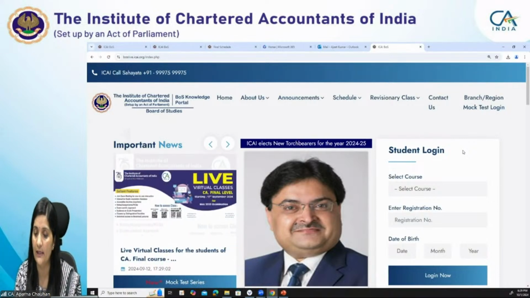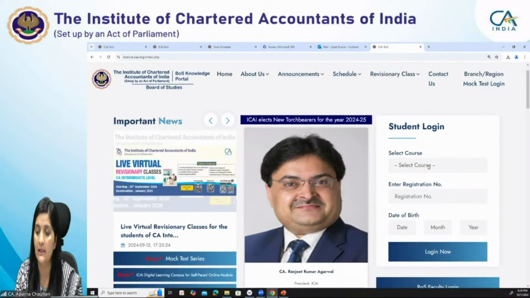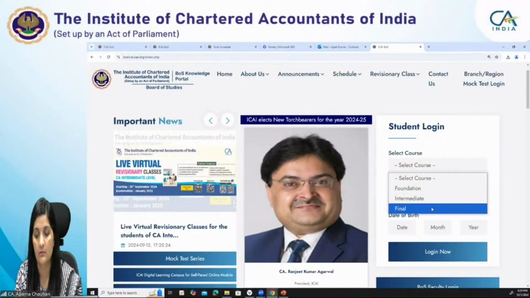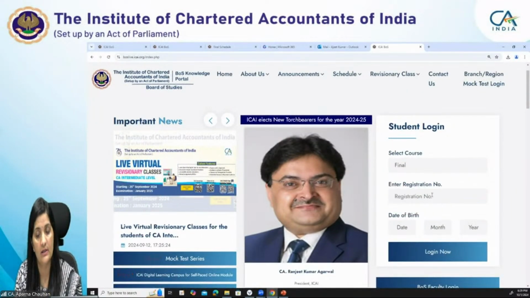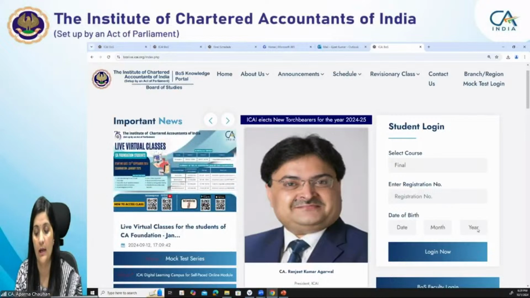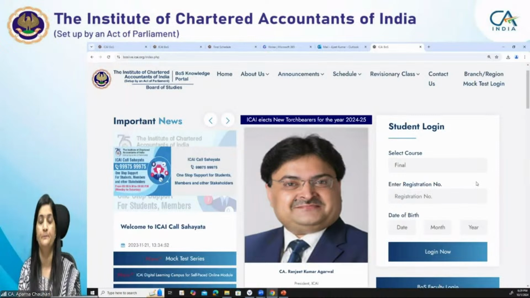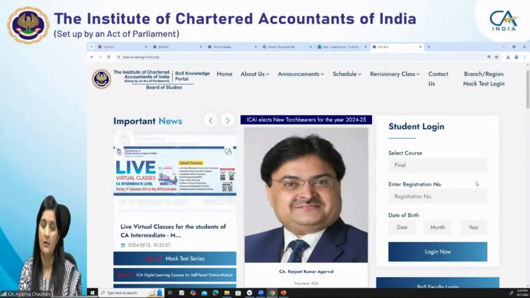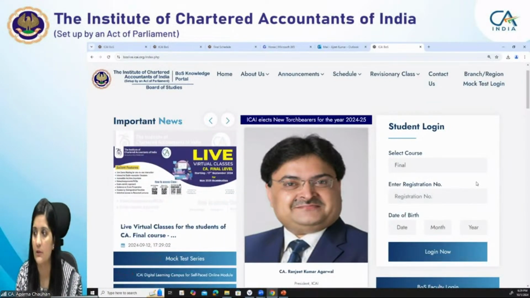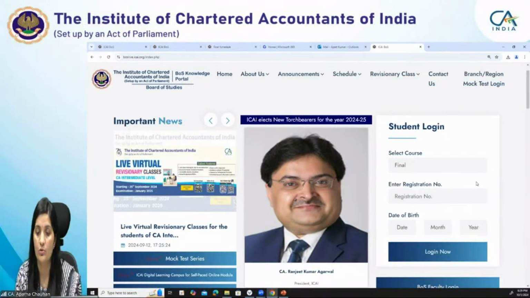This is the student login. What is there in the student login? You have to select your course, Final, then enter your registration number, your date of birth and so on, and then you will log in to this student portal. In this portal, the MCQ dashboard is there. I cannot suggest doing the MCQs right now, before you have studied the chapters and gone through our whole syllabus.